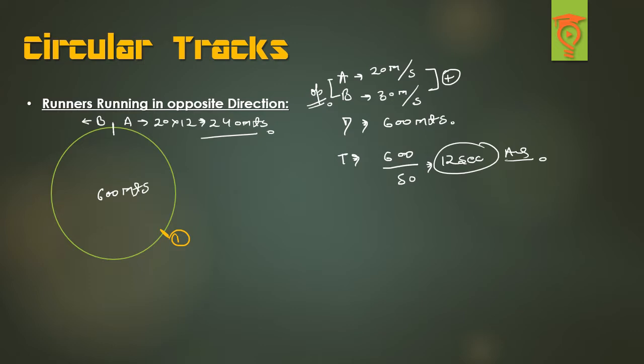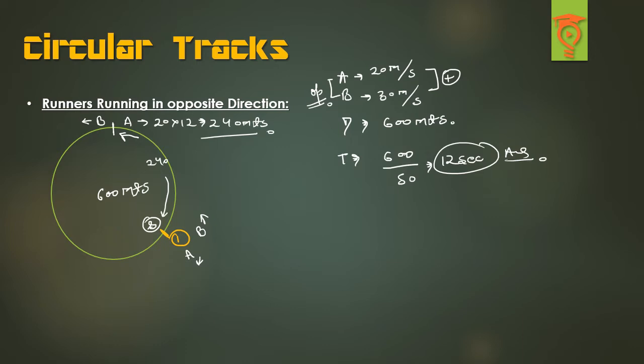Just assume what will happen when they meet here. Can I say A will be standing here facing this side and B will be standing here facing this side? What if they didn't stop after meeting for the first time? If they continue to run, can I say this point will now be acting as a starting point? And how much distance did it take for A to meet for the first time? That is 240 meters. And the things are exactly the same now as well.